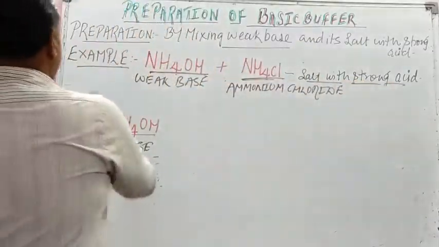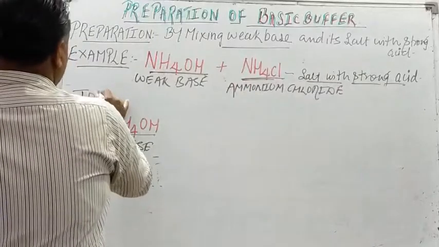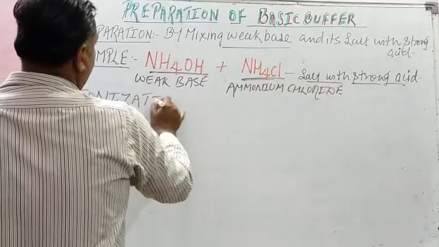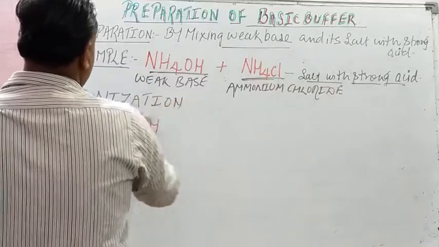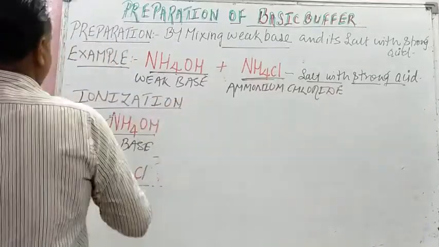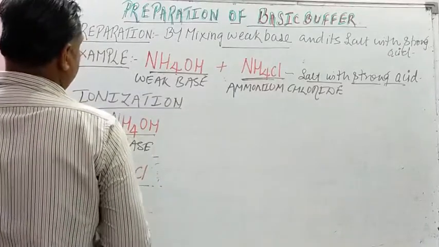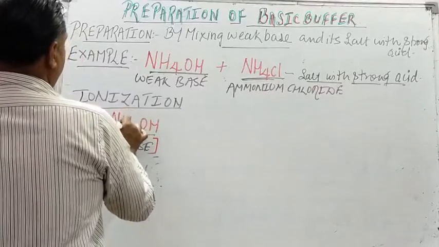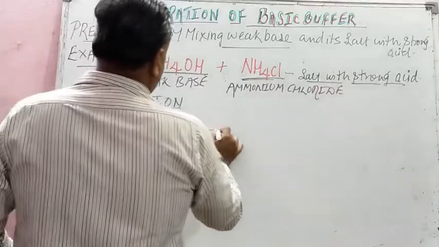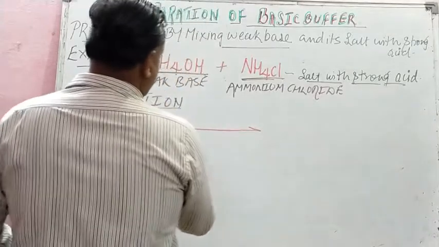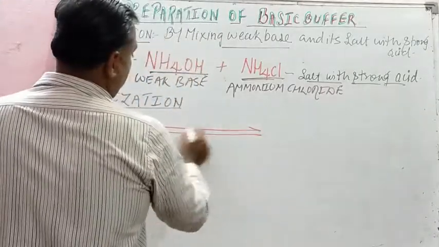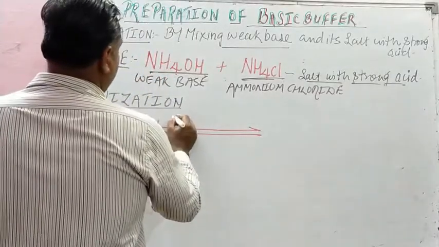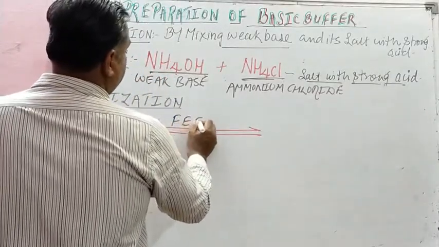Okay. Now the next step is ionization, as you remember what we did in the preparation of acidic buffer. In ionization, let us ionize this weak base, that is ammonium hydroxide. It will feebly ionize, so we will draw a reversible arrow, because it is a weak base.